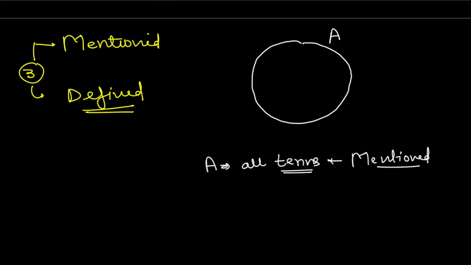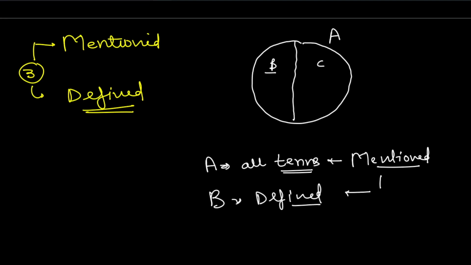And this will have two categories in the circle. One is that this category, B. So B means mentioned and defined. Okay, and this will be the C category. C category will be mentioned, yes, okay, but not defined.